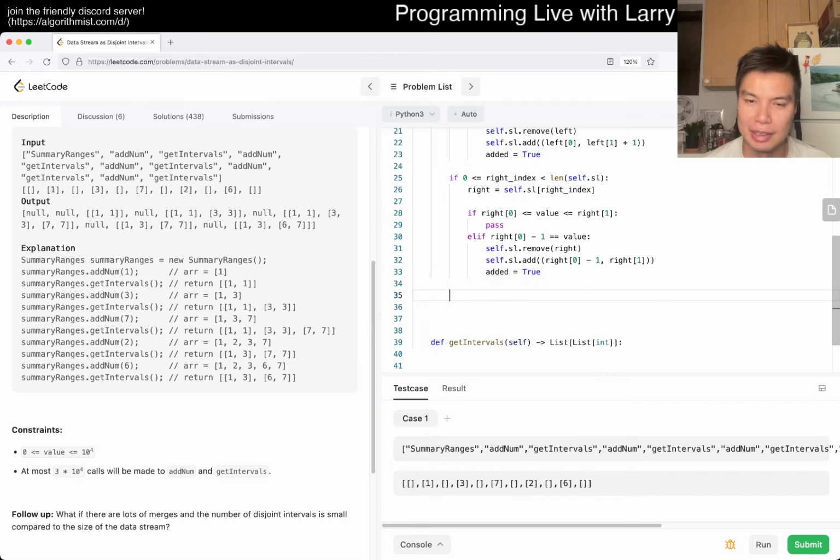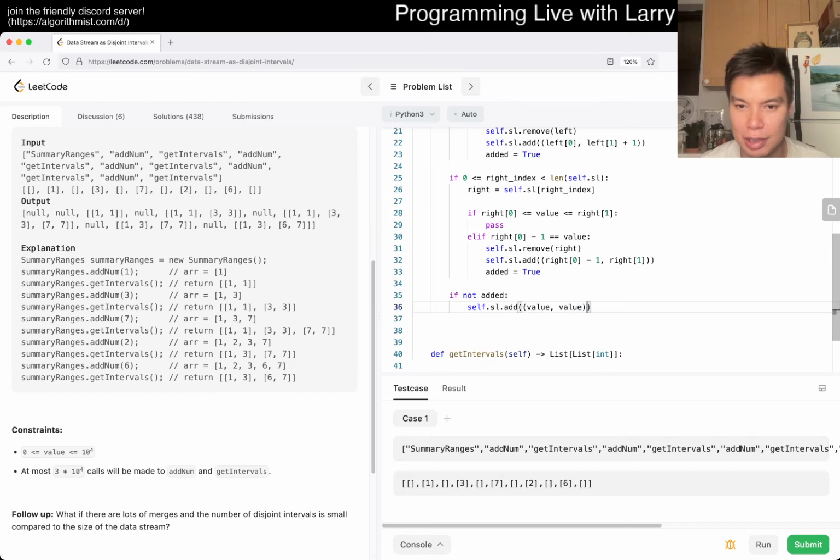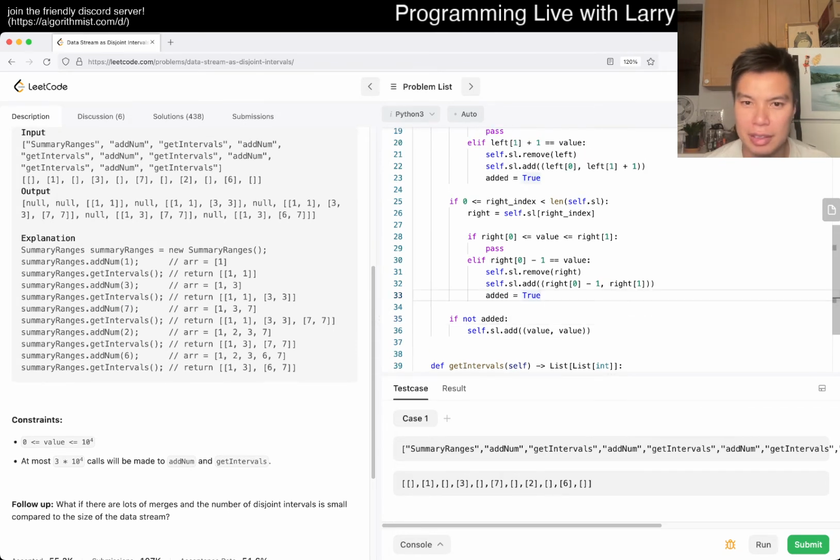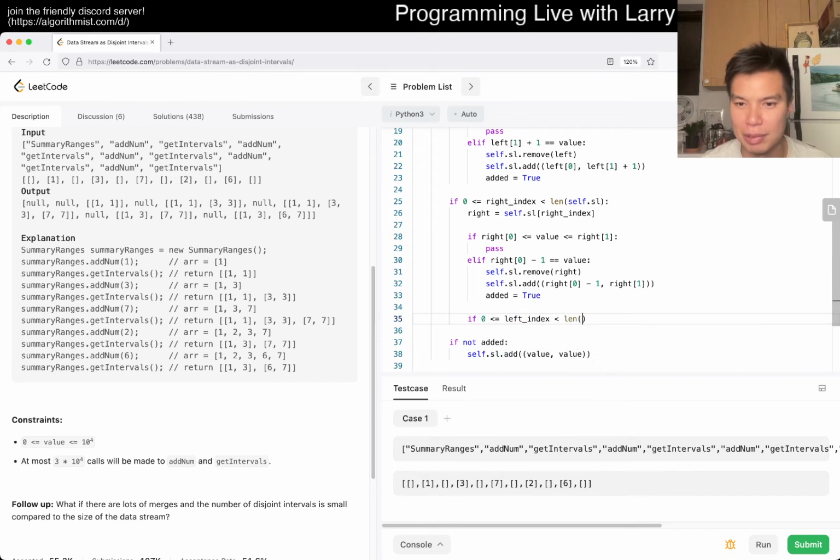The other thing is that if not added, then we just add value inclusive. That should be fine. Don't think we return anything for add, right?